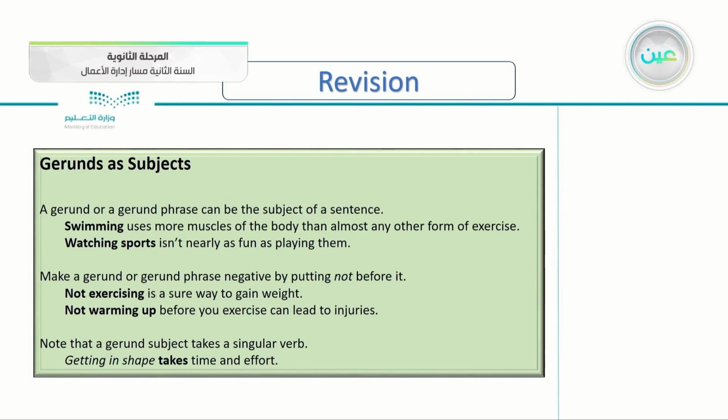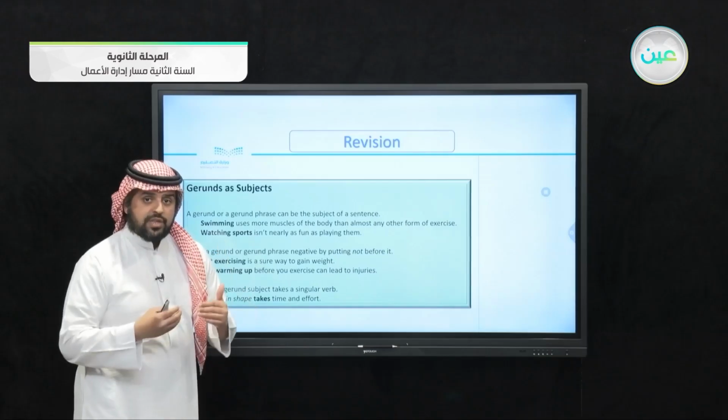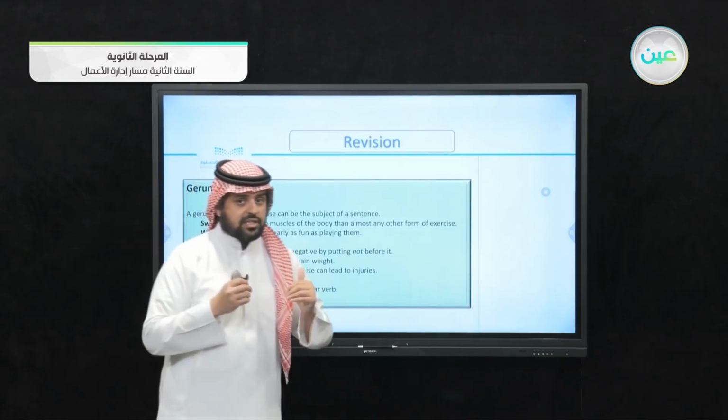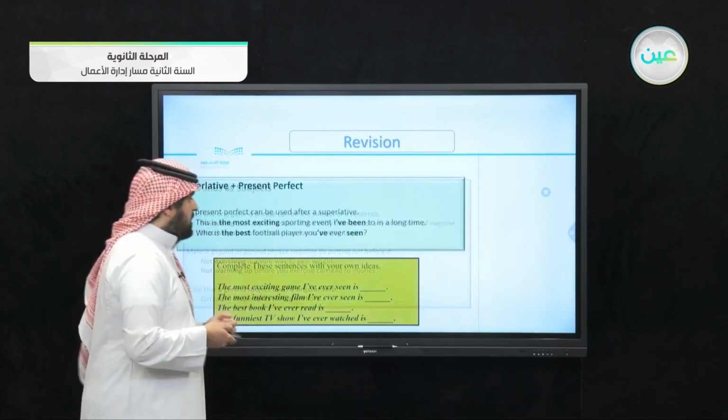Also here a gerund phrase: watching sports isn't nearly as fun as playing them. So watching sports here is a gerund phrase, and it's also the subject of the sentence. How do you make gerunds or gerund phrases negative? By adding the word not before the gerund. Remember, before the gerund, not after the gerund.